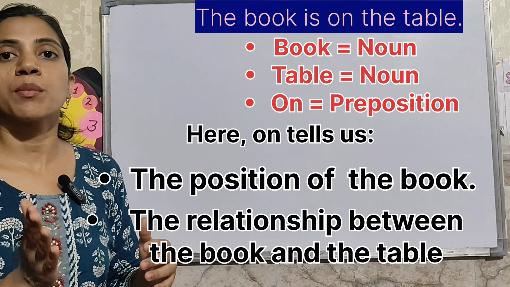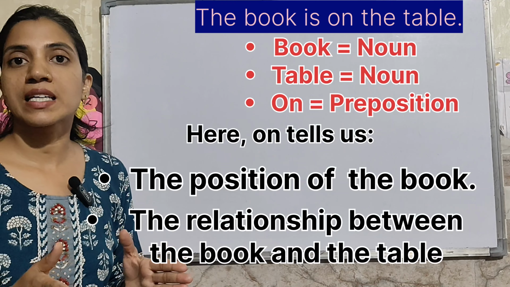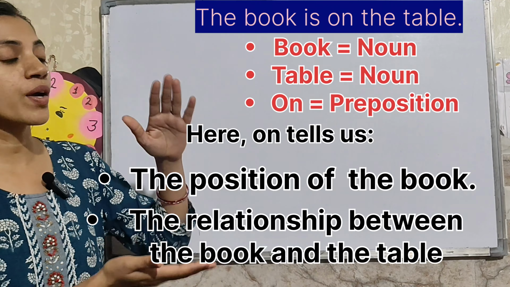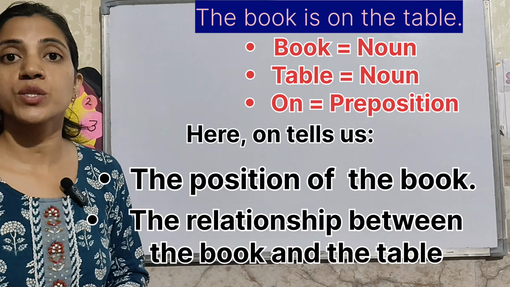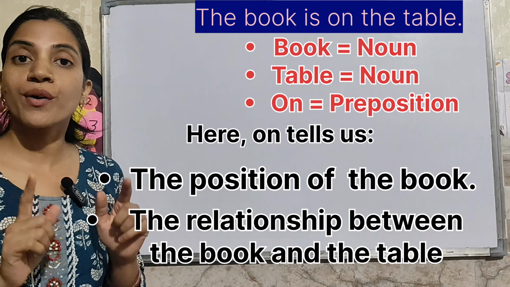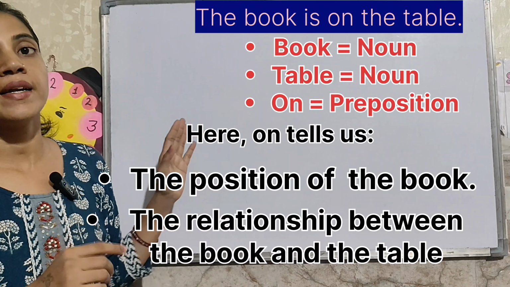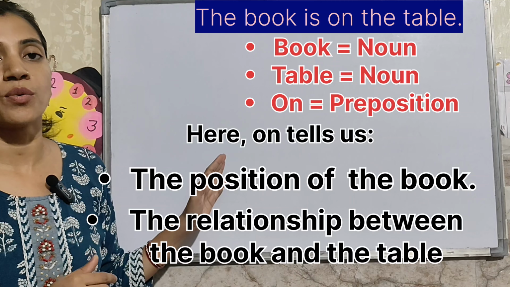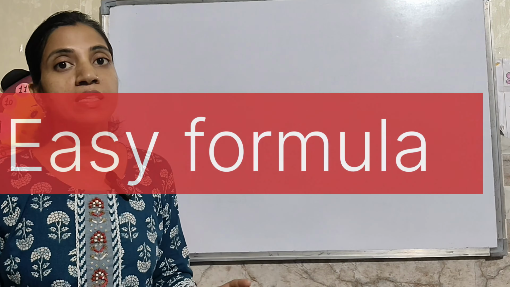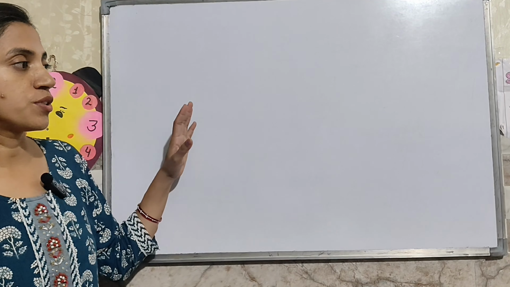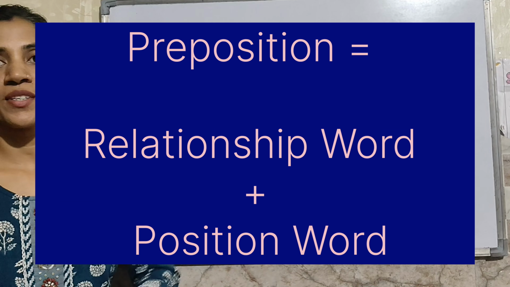ये हमें बताता है कि book और table के बीच में क्या relationship है. So the book is connected to the table by being on it. वो उसके ऊपर रखी हुई है, यही उसका relationship है. So on is a preposition because it shows both the position and the relationship of the noun book with the another word table. So easy formula to remember, preposition is equal to relationship words plus position words.